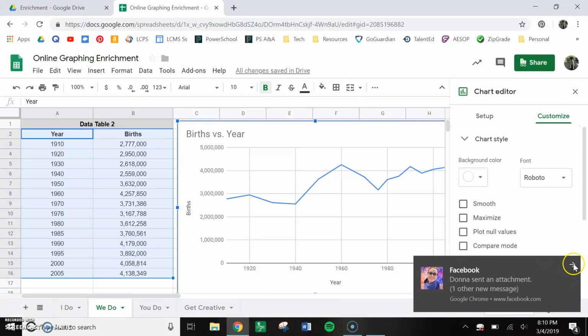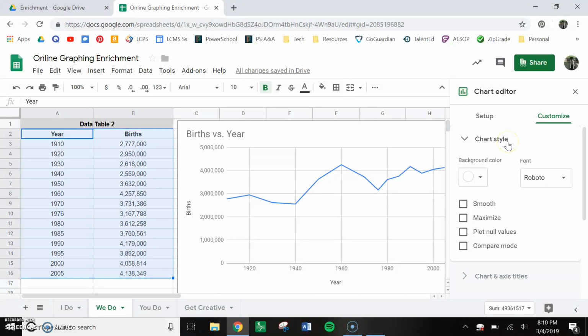Chart style. My aunt keeps messaging me. Same thing, nothing too much.